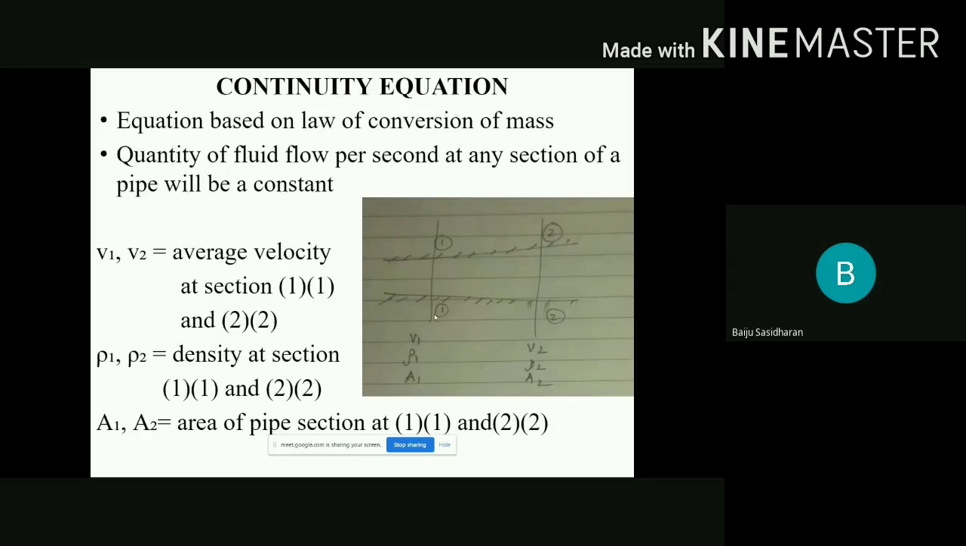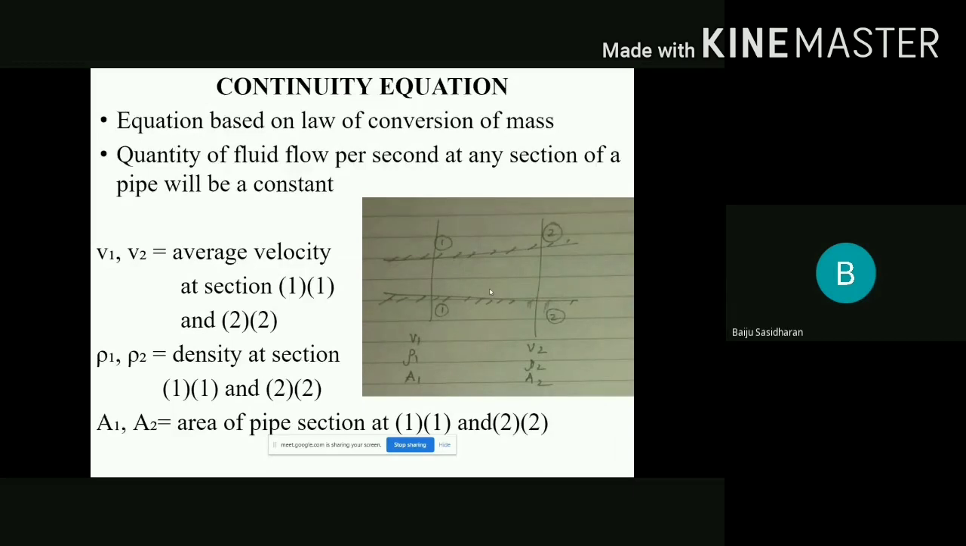In section 1-1, the fluid parameters are velocity, density, and area. For section 1, it is indicated as V1, ρ1, A1. In section 2, V2, ρ2, A2. Whatever the quantity at section 1, otherwise whatever the rate of flow at section 1, will be the same as the rate of flow at section 2. If that condition is satisfied, we can say that there is continuity.